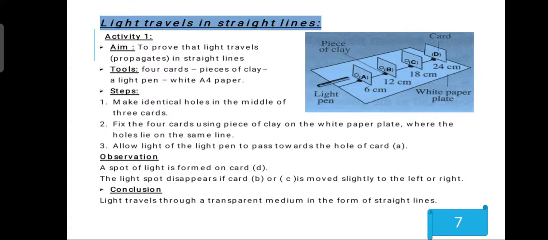What do you observe? A spot of light is formed on card D. The light spot disappears if card B or C is moved slightly to the left or right. So we can conclude what? That light travels in a straight line in a transparent medium.